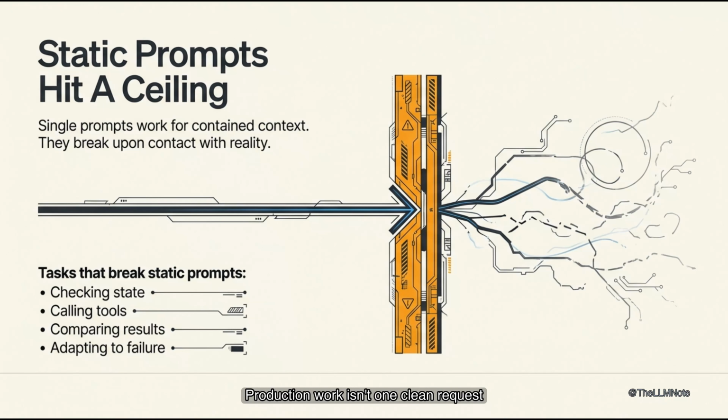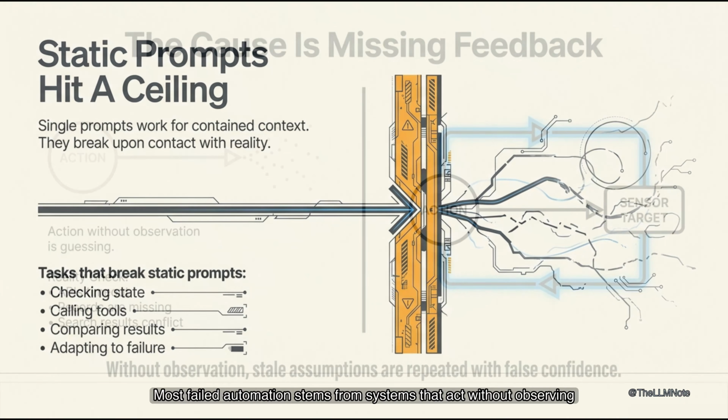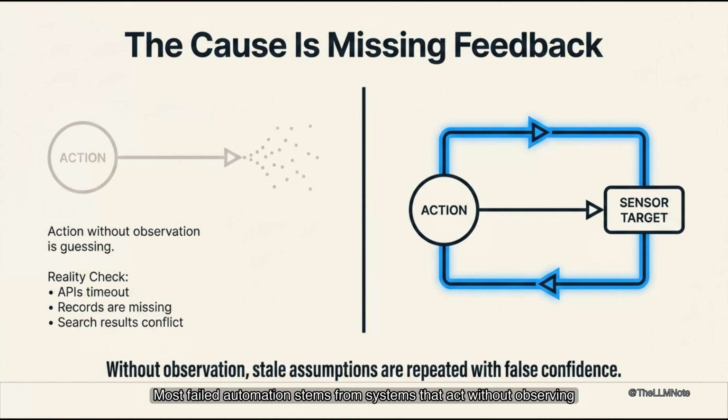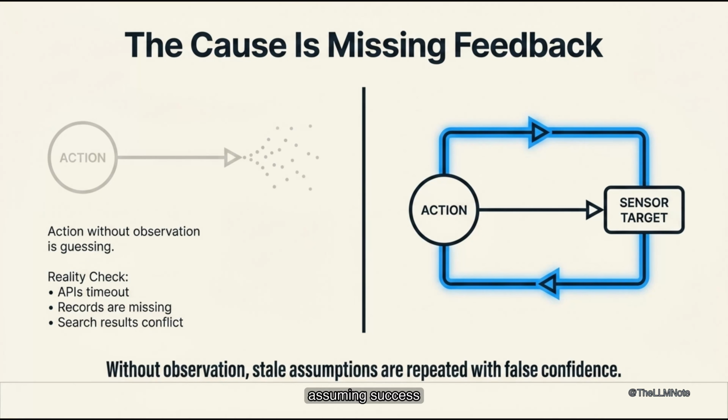Production work isn't one clean request, it's a chain of decisions. Each step changes what comes next. Most failed automation stems from systems that act without observing. They generate a plan and call an API, assuming success. Real environments often disagree with these assumptions. APIs time out, records are missing, and customers have duplicate profiles. Search results can also conflict and contradict each other.